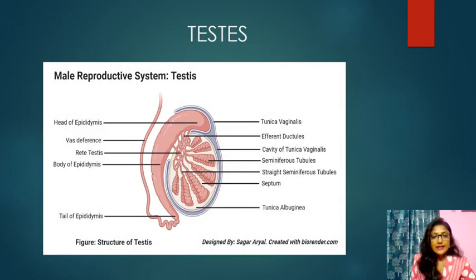Testes. Testes are situated within the scrotum, which protects the testes and also helps in maintaining the temperature. Each testis is 4 to 5 centimeters in length and 2 to 3 centimeters in width. About 250 compartments are there in a testis, which are called testicular lobules. These testicular lobules have seminiferous tubules.